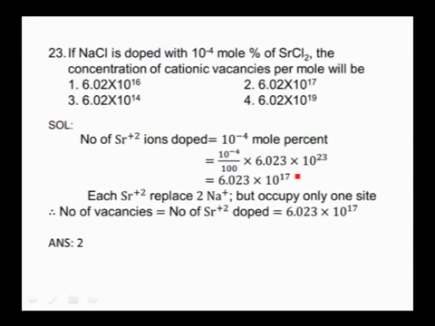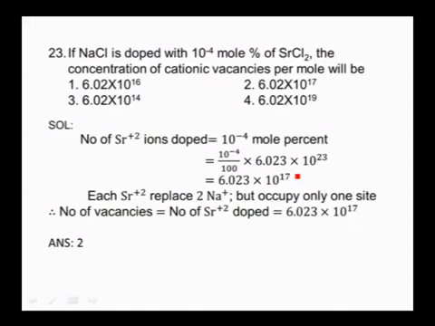That means we are introducing 6.023 into 10 power 17 strontium ions into the lattice. Then we have to calculate how many cationic vacancies per mole there will be. As you know, one strontium ion can replace 2 sodium ions, but out of the two sites, only one site will be occupied by the strontium ion and one site will be vacant.